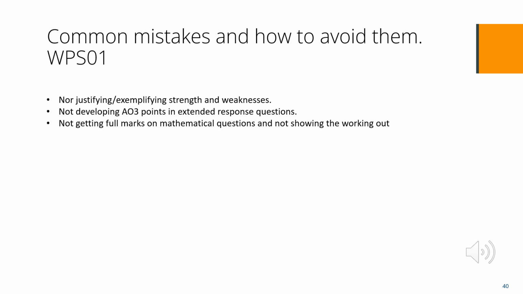A third common mistake for WPSO1 is not getting full marks on mathematical questions and not showing the working out. Candidates who get the incorrect answer in mathematical questions worth more than 1 mark often fail to gain any marks as they do not show their working out. This means that examiners cannot see what part of the mathematics they got correct and what part they got incorrect. Learners should be encouraged to show their working out.